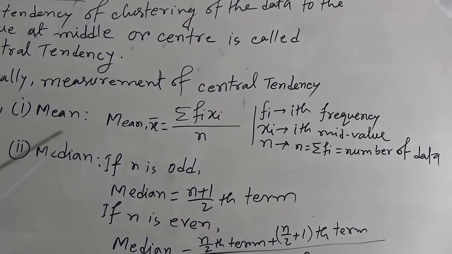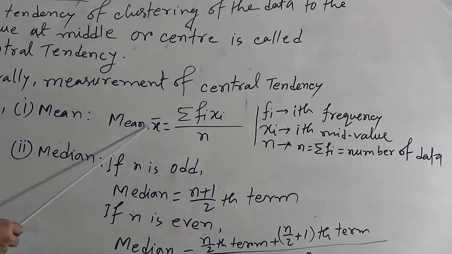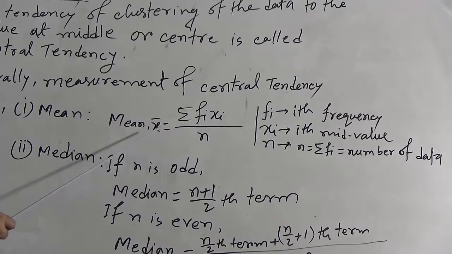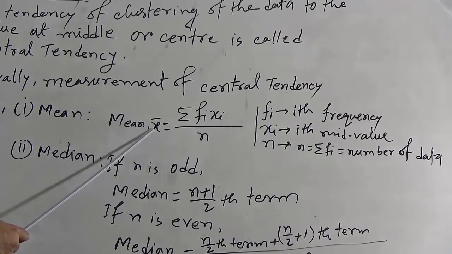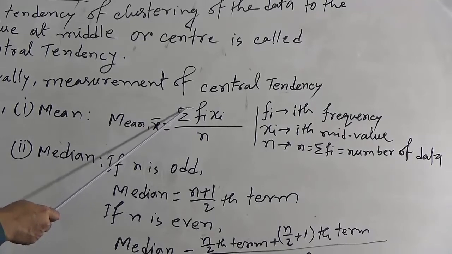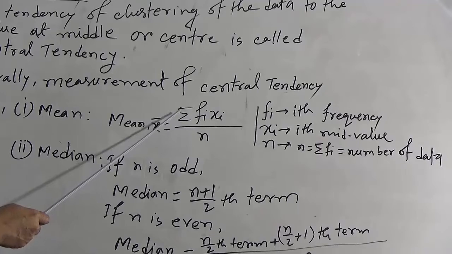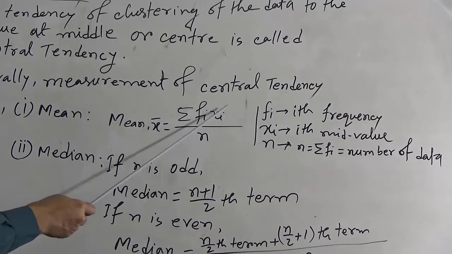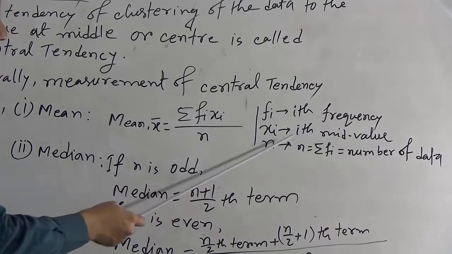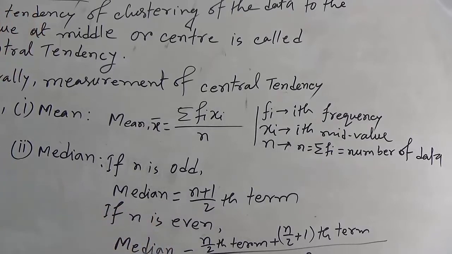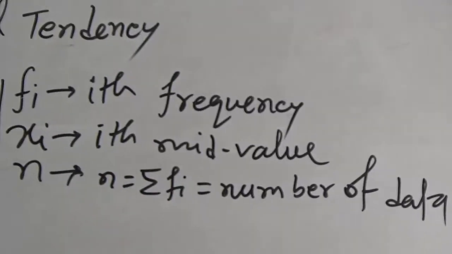To determine the mean, here is a formula given. This formula will be applicable for the frequency distribution table. Here, mean equals x bar. We denote the mean by x bar. We can write x bar equals summation, this sign is known as summation, of fi xi divided by n. Here, fi means ith frequency, xi means ith mid value, and n means the summation of fi. It means summation of the frequencies, the total number of data, n.